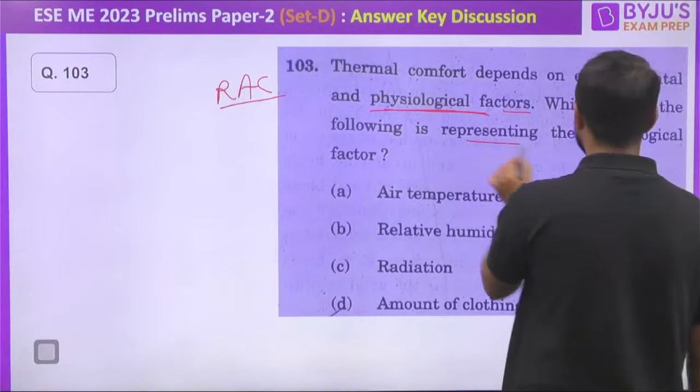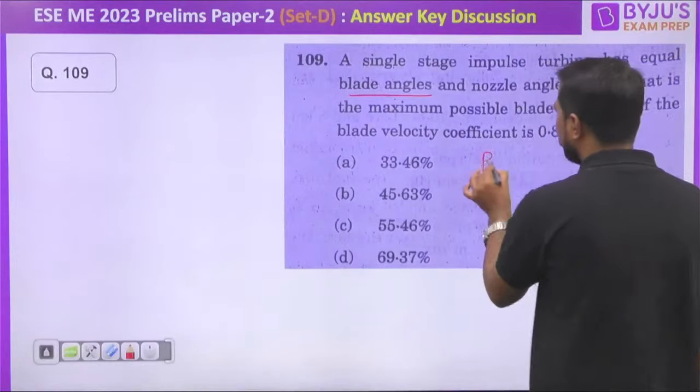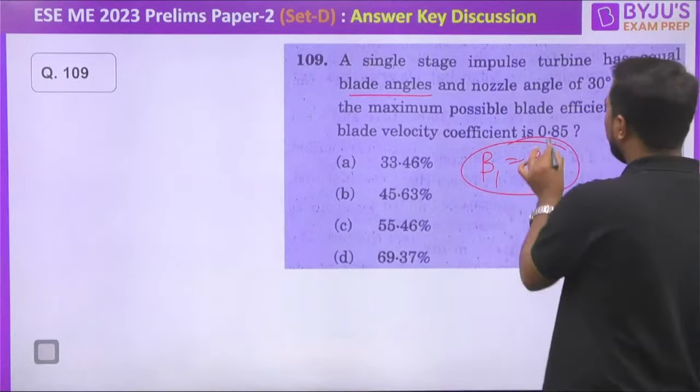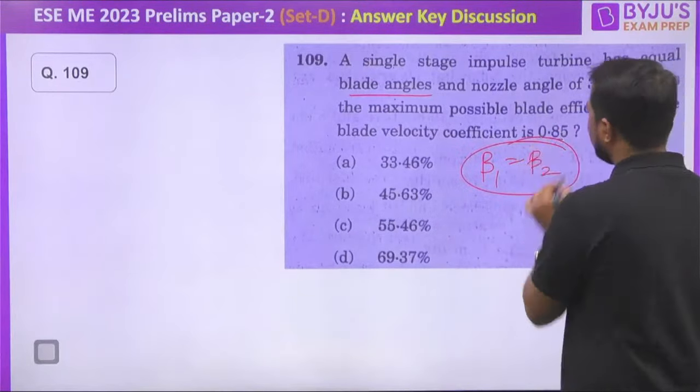Next. Yes, a single stage impulse turbine is given to us. Equal blade angle. What is the meaning of it? You can simply say that beta 1 is equal to beta 2, my dear. Okay. And again, blade coefficient K is given to us, meaning the ratio of relative velocity at outlet to inlet, that will be equal to 0.85.